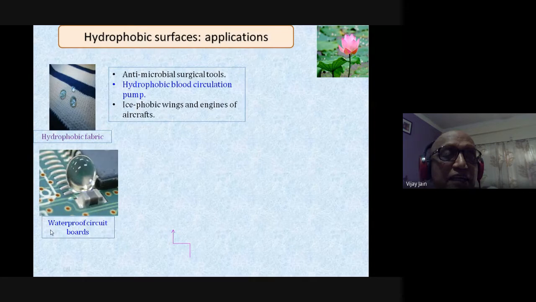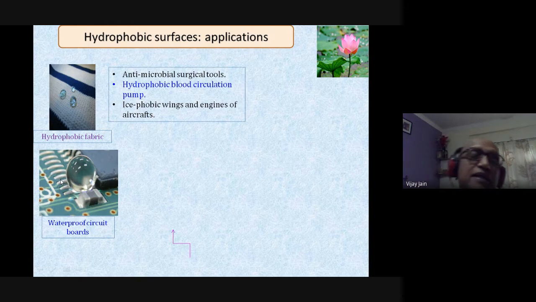You can see here circuits. These electronic circuits are very sensitive to water droplets or water, and it is very important to safeguard them. If you can create the outer surface as a hydrophobic surface, then you can save these electronic circuits, ICs, very easily from water, etc.